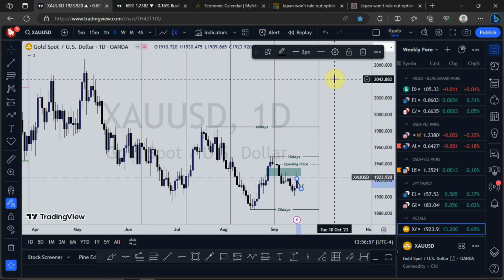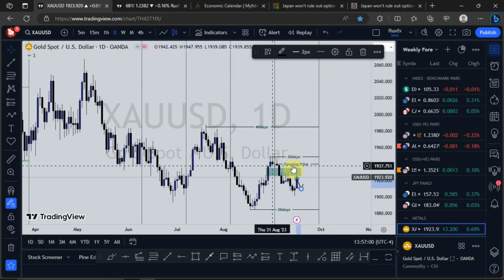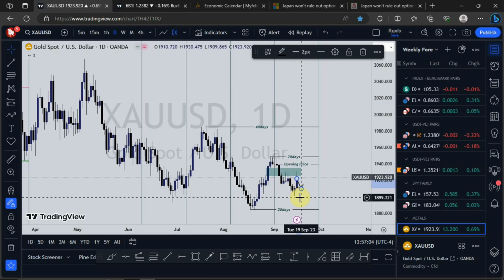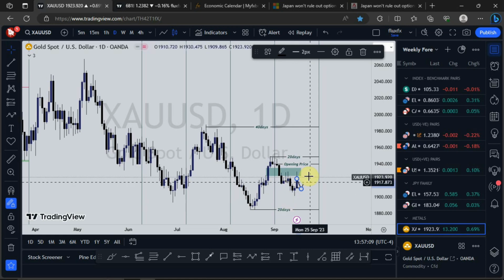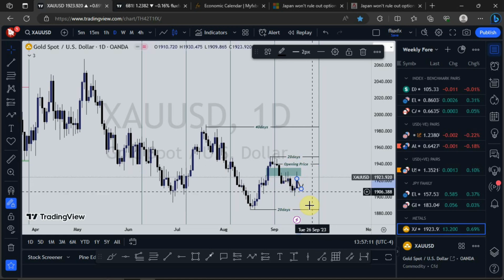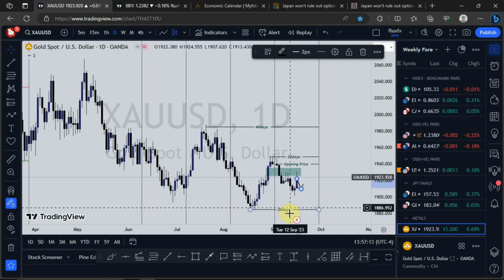Because as it stands now, gold is trading below September's open price. That sets up a condition to look out for buys. So price at the moment is in a discount zone.